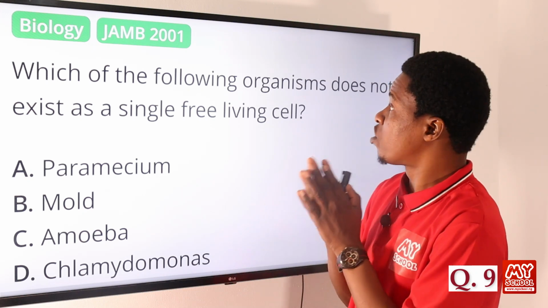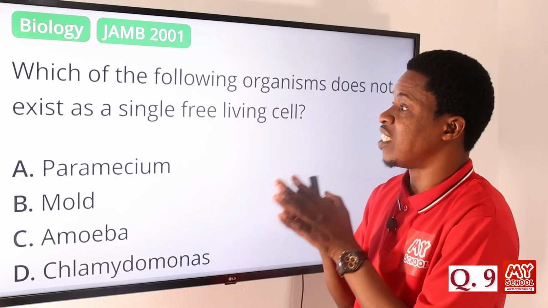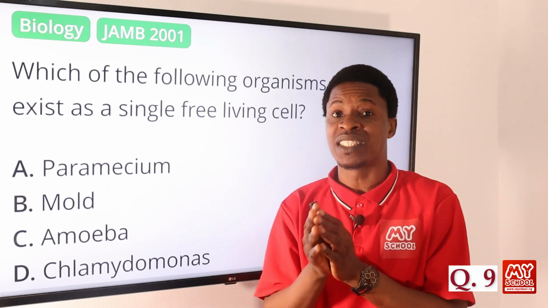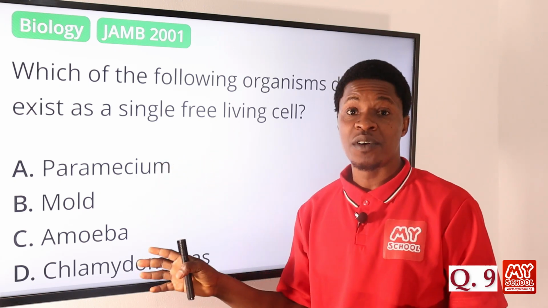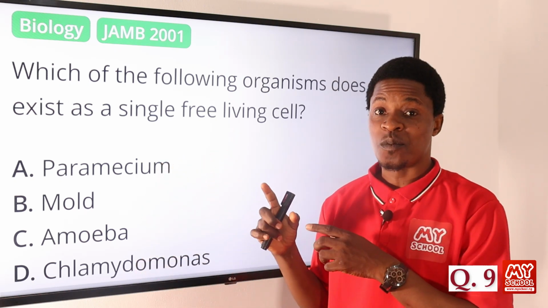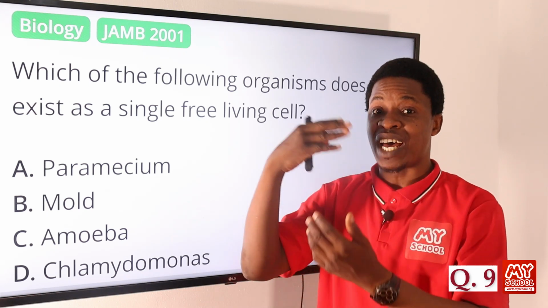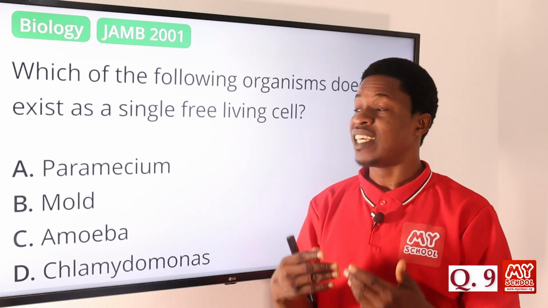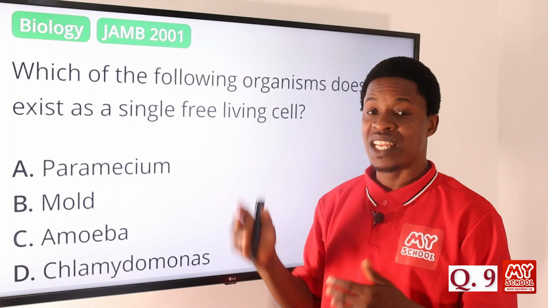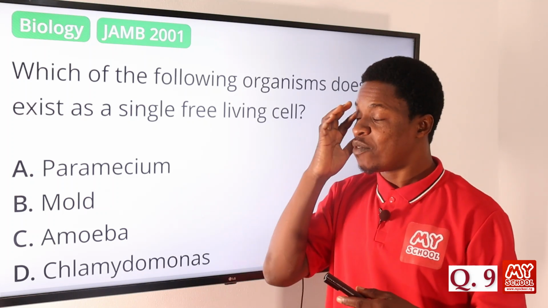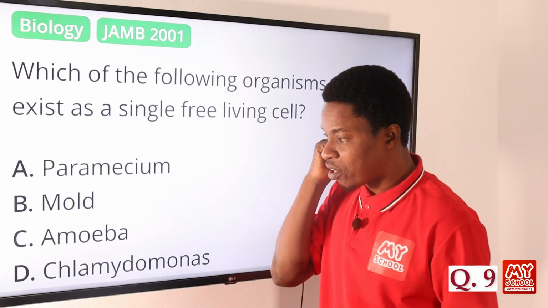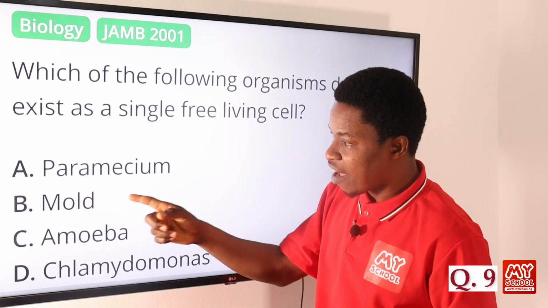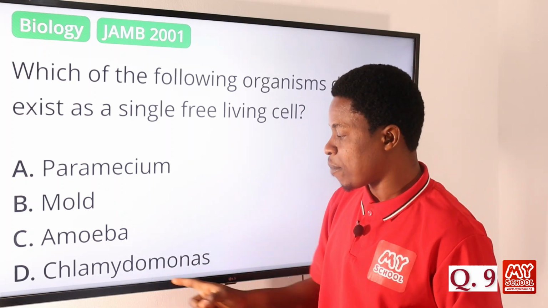Now the question is, which of the following organisms does not exist as a single free living cell? Which means that among these four options, one of them does not exist as a single cell, while the other three exist as a single free living cell. If you are not sure, let's do the elimination method again. We have paramecium, mold, amoeba, and chlamydomonas.